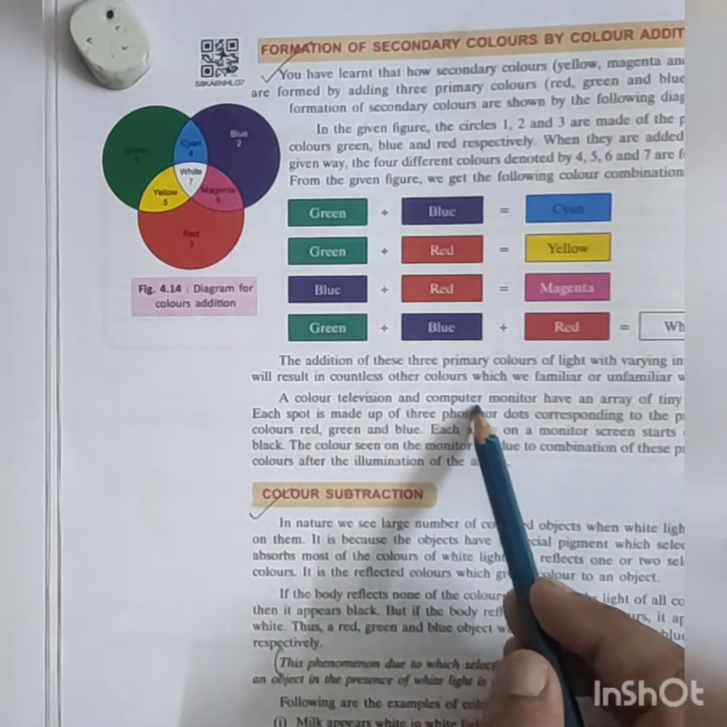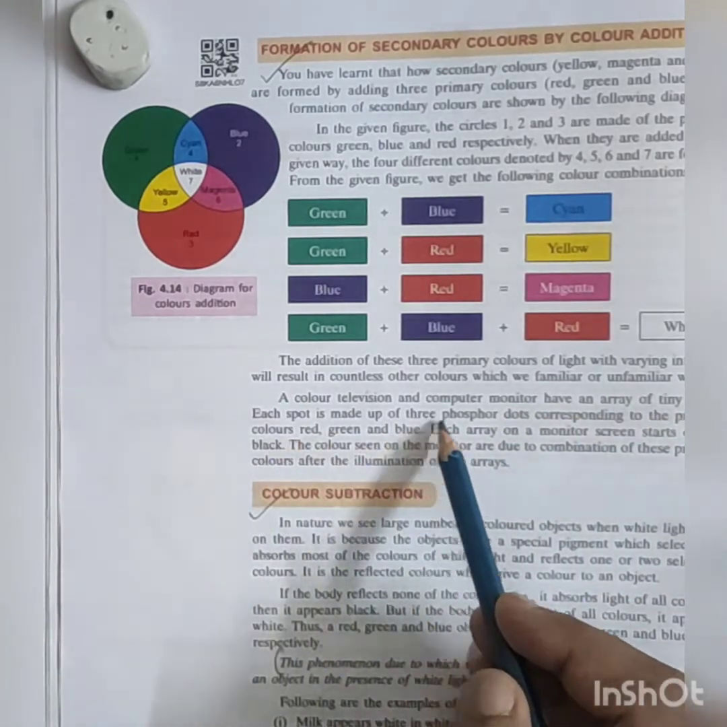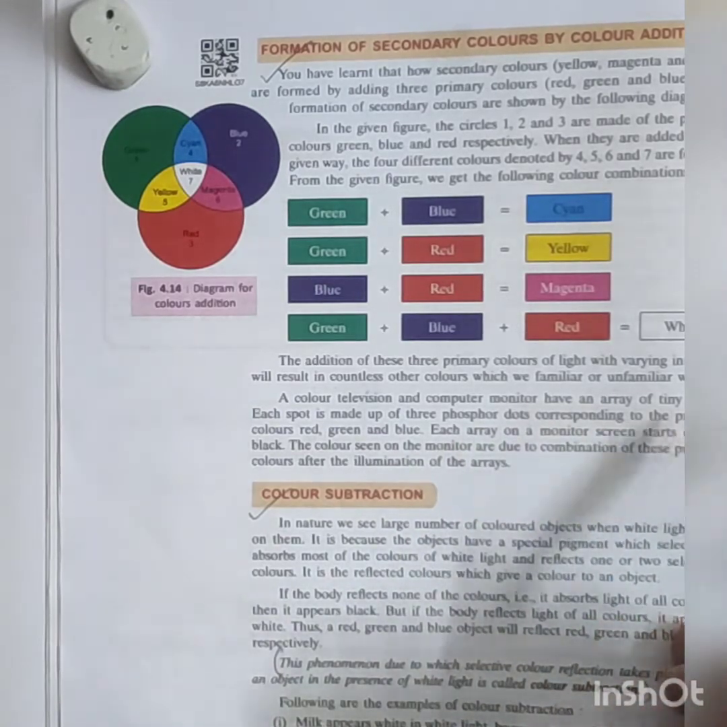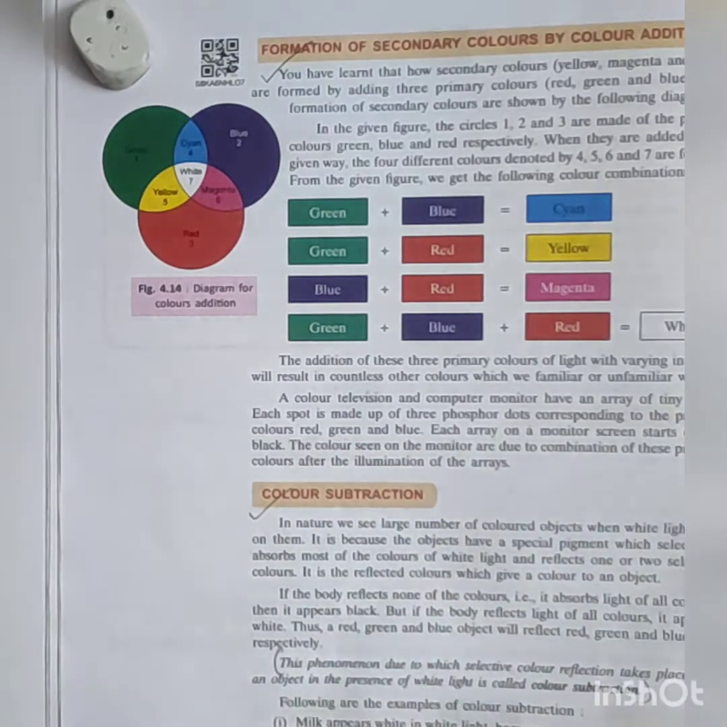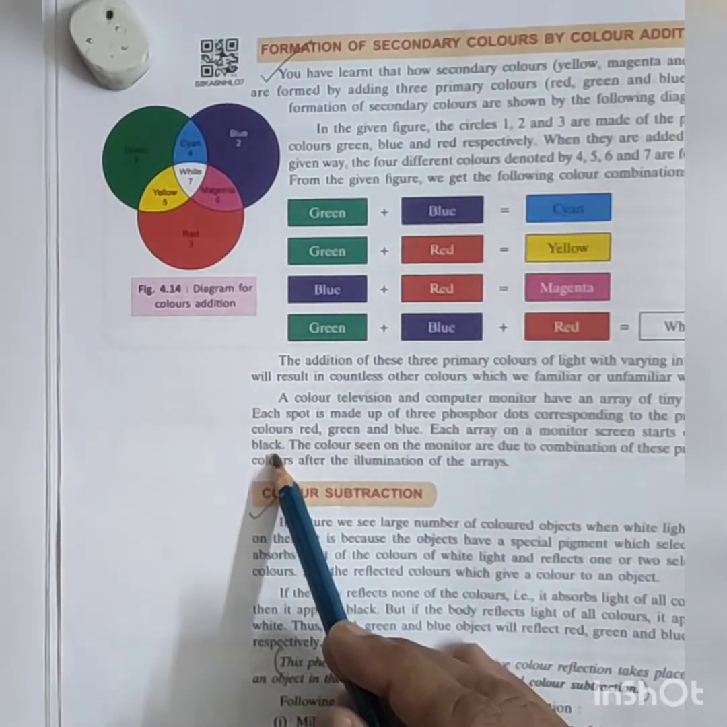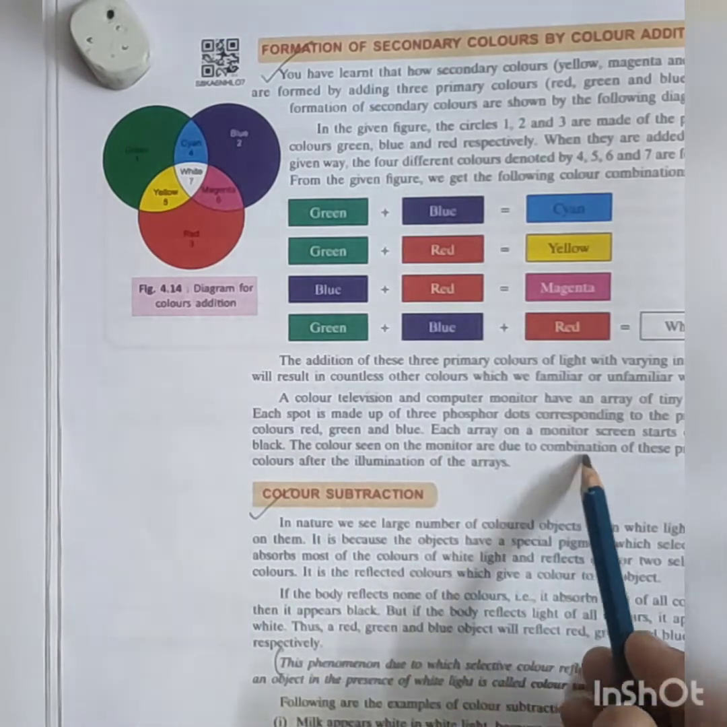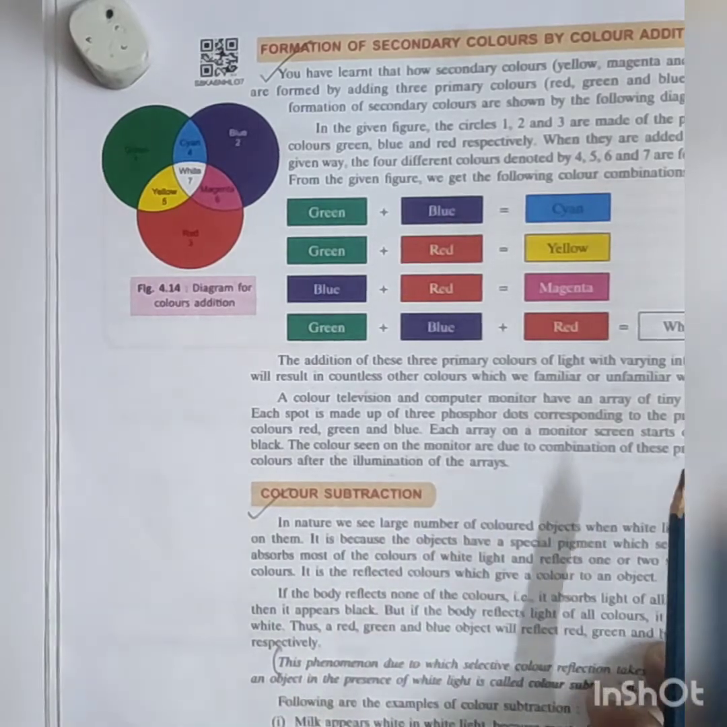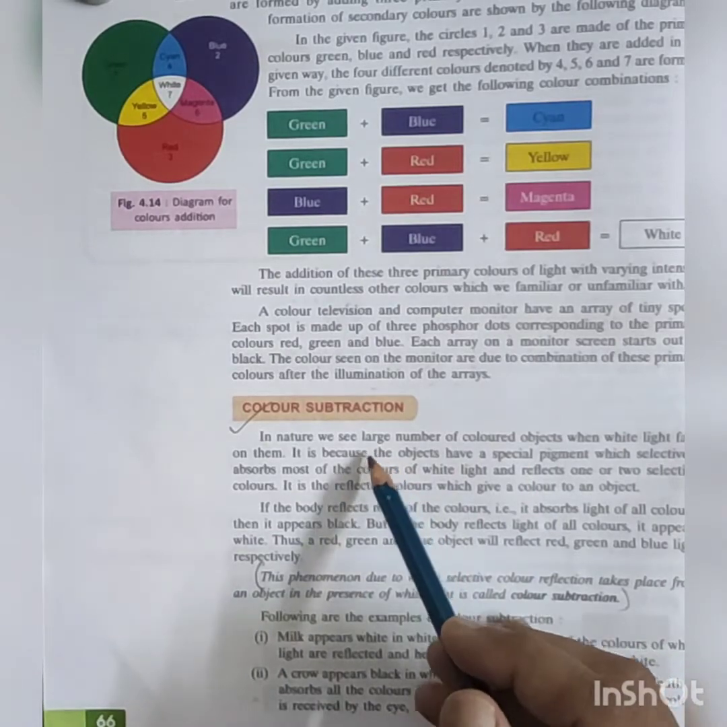A color television and a computer monitor have an array of tiny spots. Each spot is made up of 3 phosphor dots corresponding to the primary colors red, green and blue. Each array on a monitor screen starts out as black. The colors seen on the monitor are due to the combination of these primary colors after the illumination of the array. So this is the formation of secondary colors by color addition.